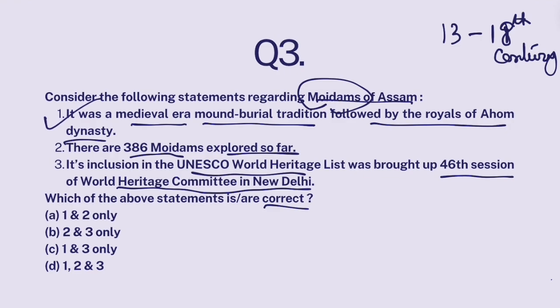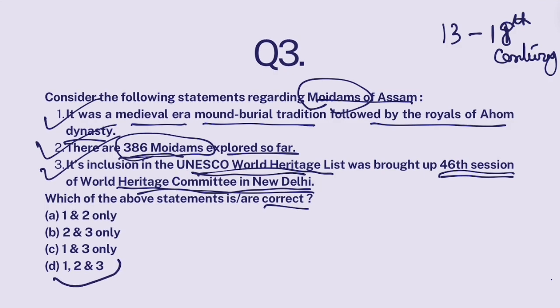Up till now, archaeological department has explored 386 moedoms so far. Absolutely correct. They are being nominated for inclusion in UNESCO World Heritage List. It will become a World Heritage site. But the decision for that will be taken at 46th session of World Heritage Committee in New Delhi. So this is also correct. All statements are correct. The answer is D.